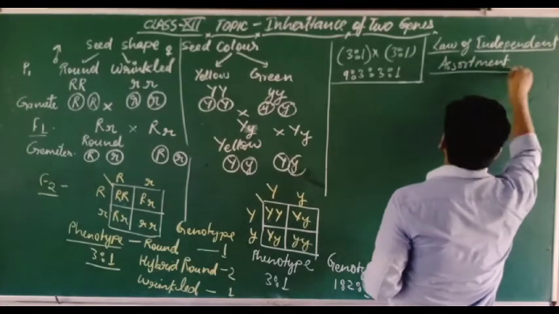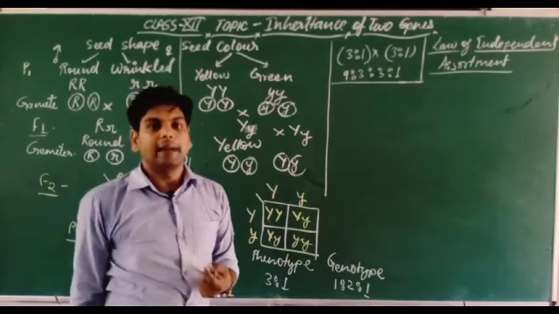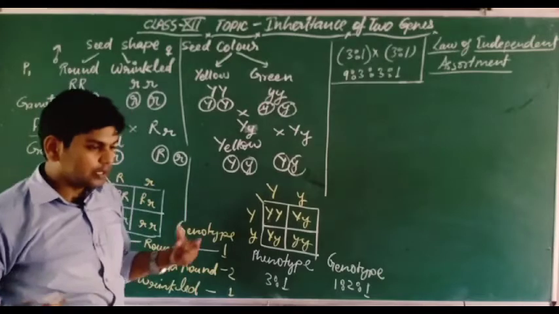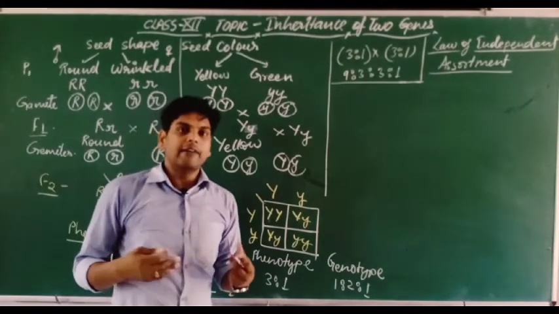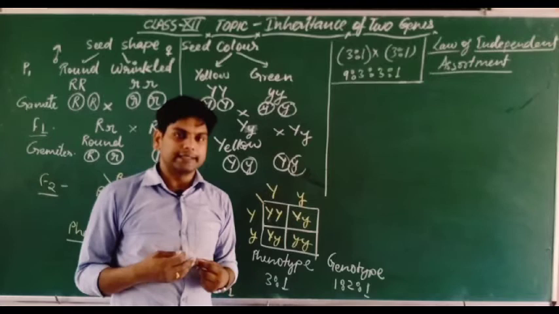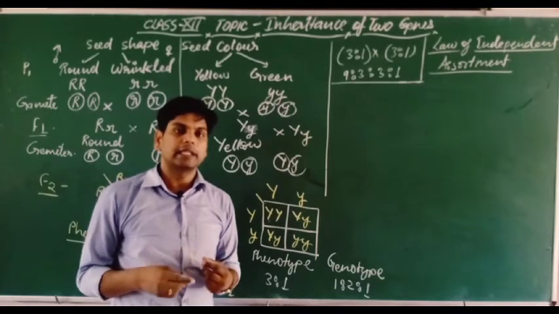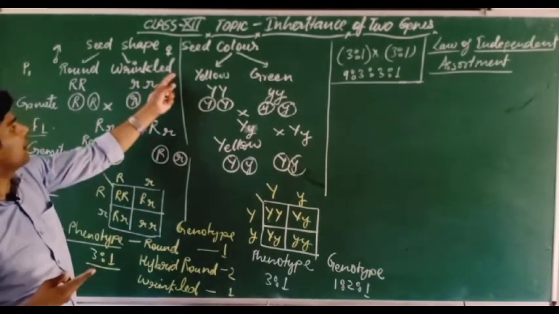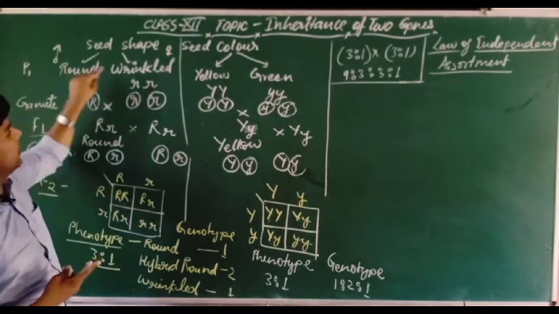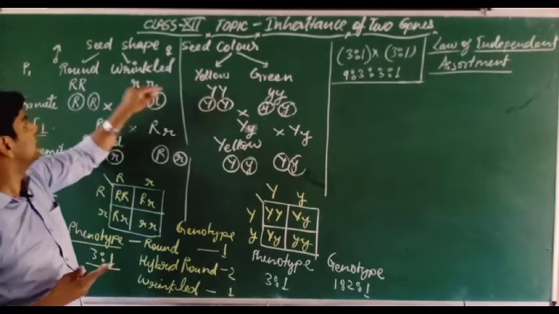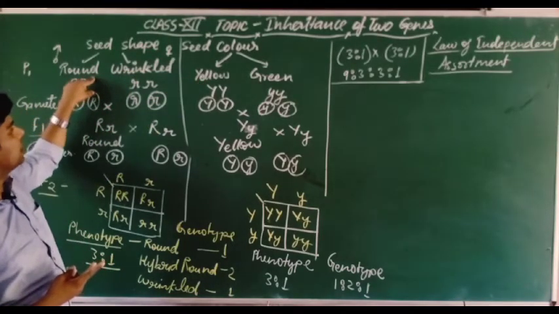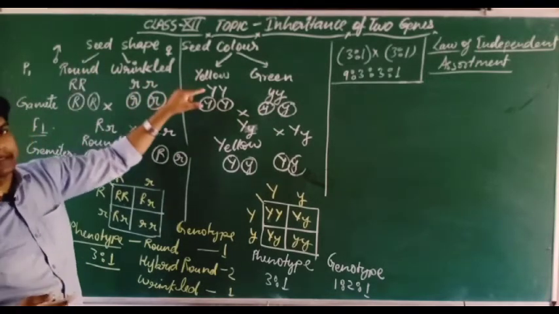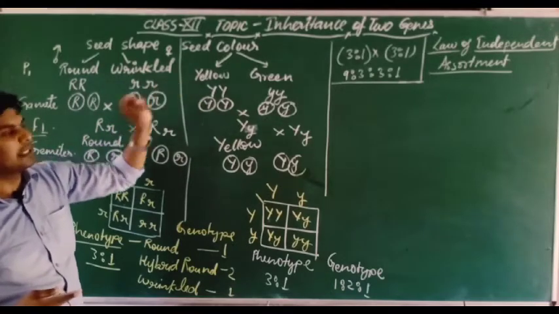So the law of independent assortment, what is it? Mendel told that when we make a dihybrid cross between two parents, then in the F1 generation the characters of both the parents come together. Each parent has two characters. For example, one parent has a round seed and yellow color of seed, the shape of the seed is round and the color of the seed is yellow. So these two characters, seed shape and seed color, we are taking together in one parent.